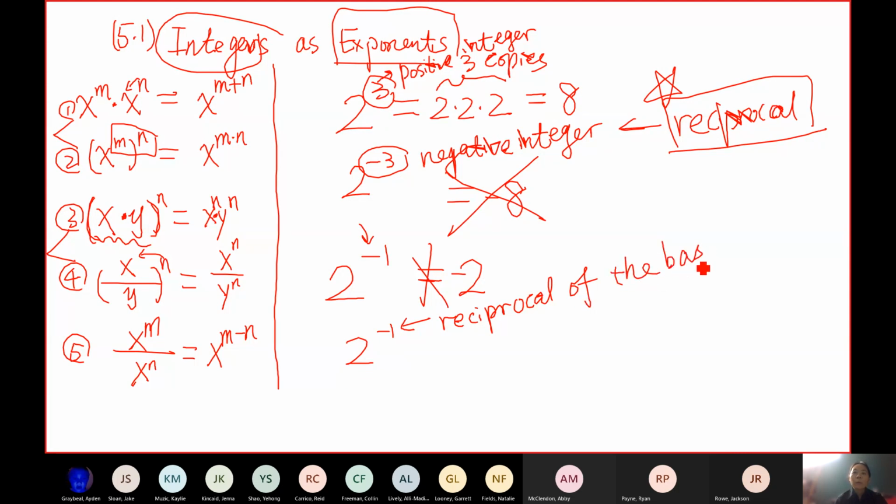So reciprocal, anybody remember reciprocal? Means you flip the number. Okay, so what is the reciprocal of 2? Any volunteer?